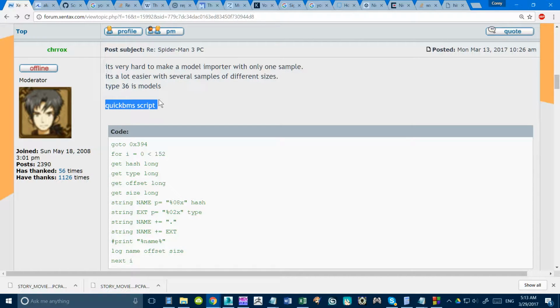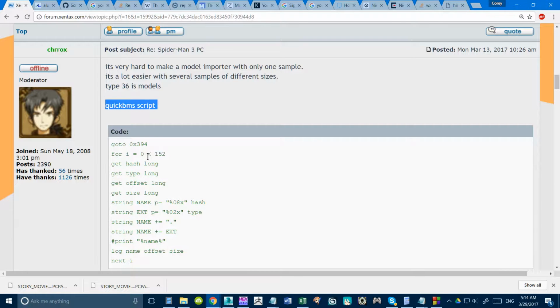But I was thinking, if I was going to make a full modding suite, let's say I'm going to mod a video game, it makes sense to include an extraction and repack function with my suite. When I say suite, I may be pronouncing that wrong, but I want a model importer, model exporter, file packager, and file unpacker.